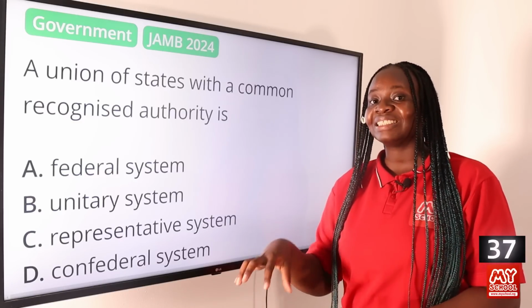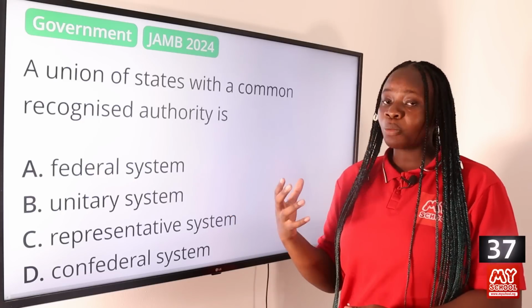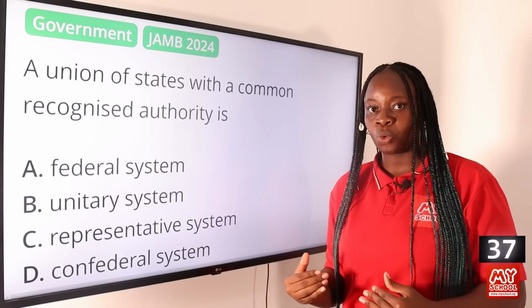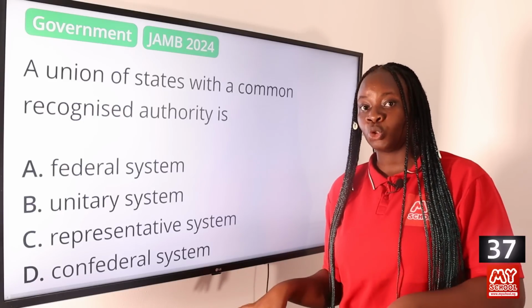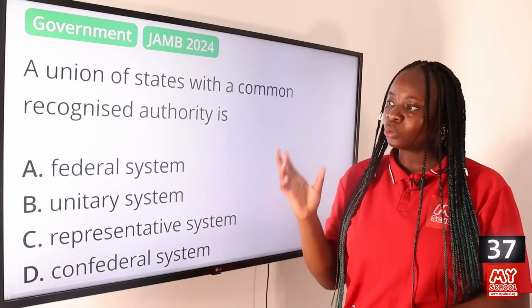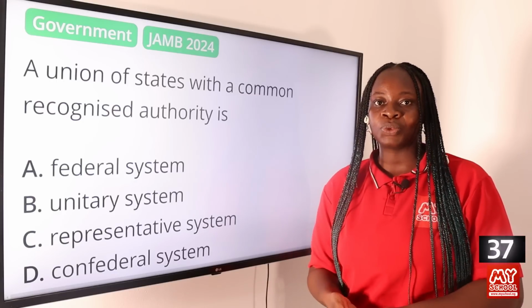We have so many different states in a federal system, and they come together under a common authority. This common authority helps to unite these different states together so that they can make decisions as a whole, while the states still maintain autonomy, making decisions that are relevant to their particular region. So that is what a federal system is all about. Option A, federal system, is the answer to this question.